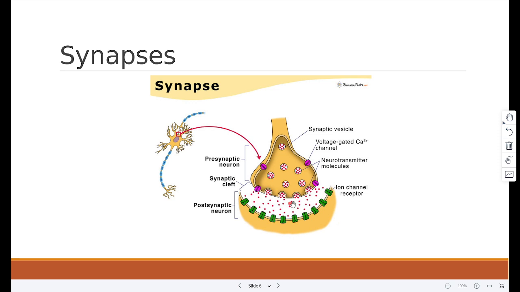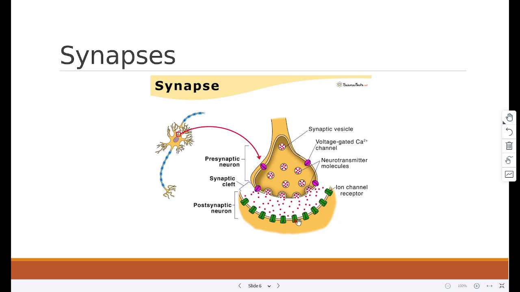Now, the electrical impulses travel along the first axon. This triggers the nerve endings of the presynaptic neuron to release chemical messengers called neurotransmitters. Neurotransmitters from the vesicles fuse with the presynaptic membrane. The neurotransmitters diffuse across the synaptic gap and bind with the receptor molecules on the membrane of the second neuron, which is known as the postsynaptic neuron.